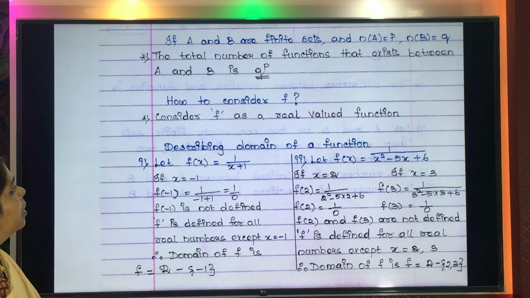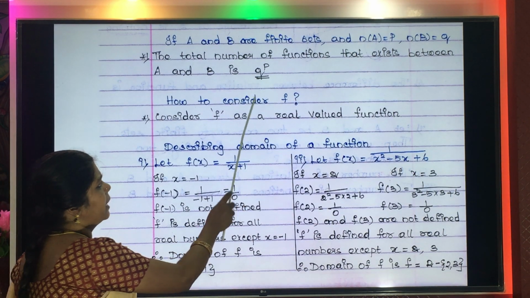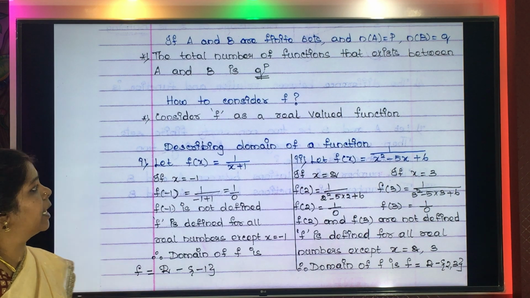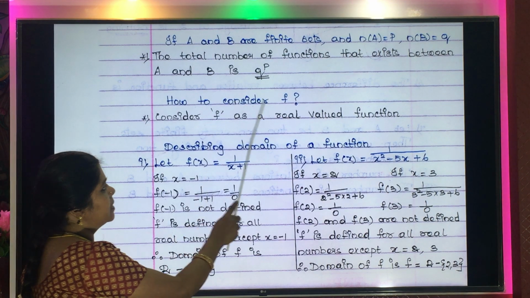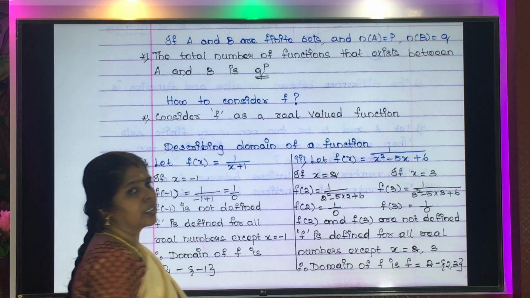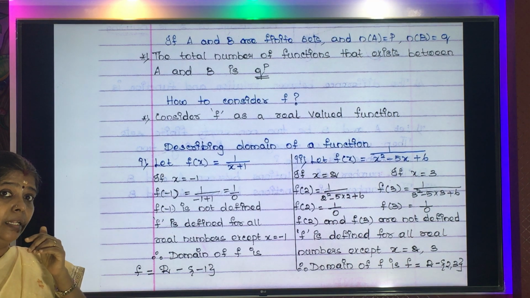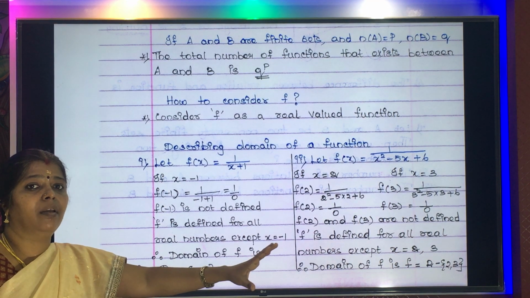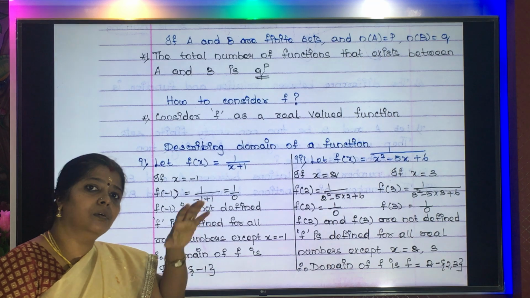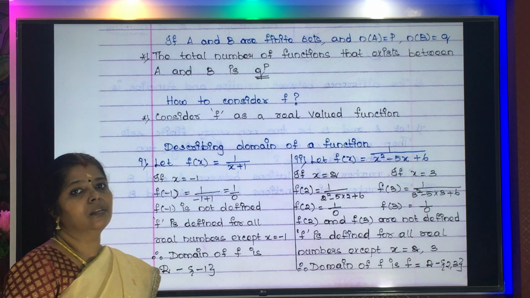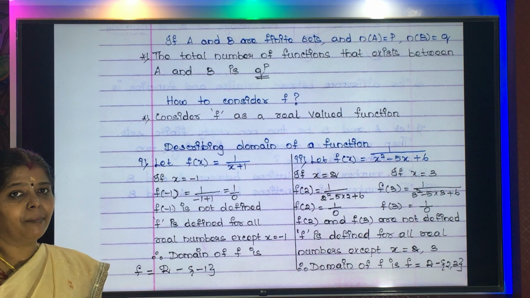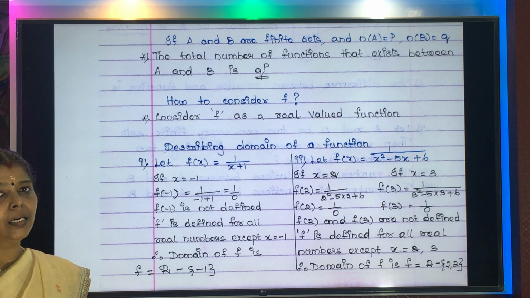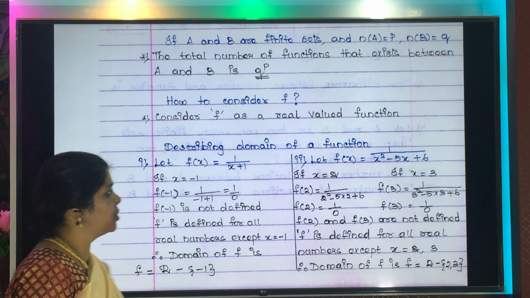Now how do we consider this f? See, generally f is considered as a real valued function. What is a real valued function? Apart from imaginary numbers, all the other numbers are included in this function.